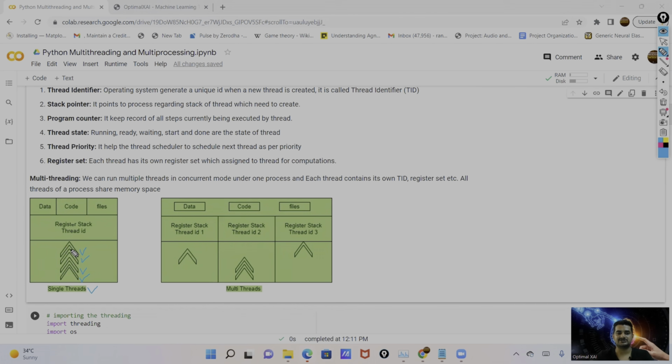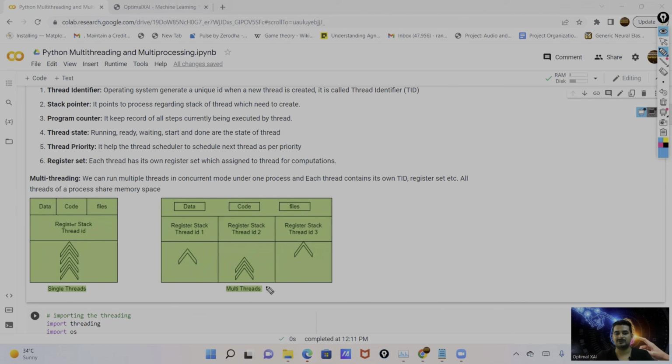This way the thread runs, and this thread has a separate register set, stack, and a unique thread ID, and this data is shared by all the threads. But here we have a single thread, so this data is accessed by this thread. Code, program files, memory, all things are accessed by this single thread because here we have a single thread.